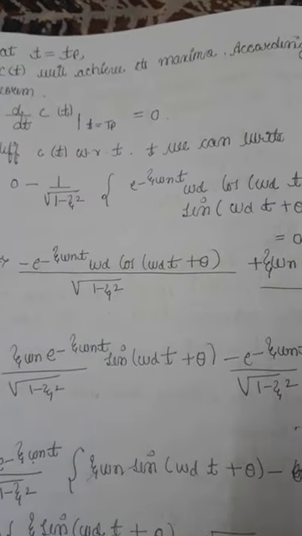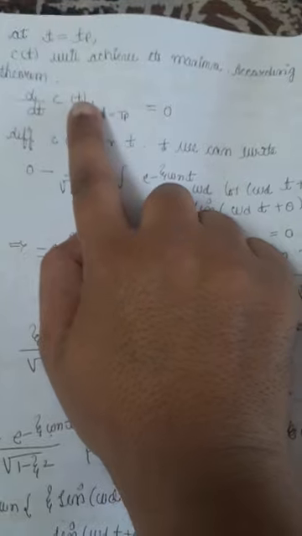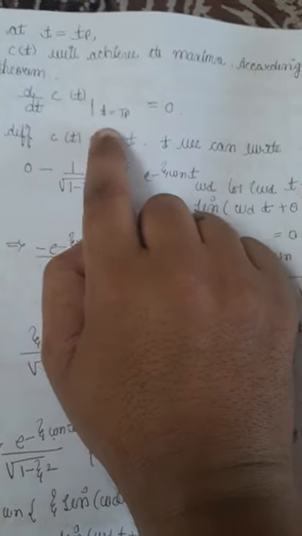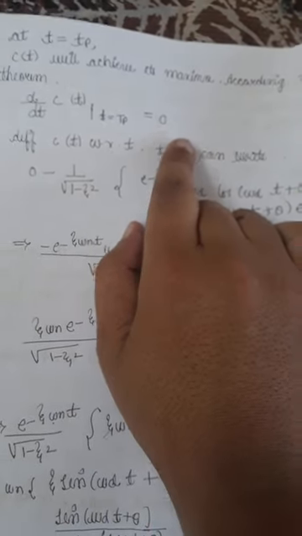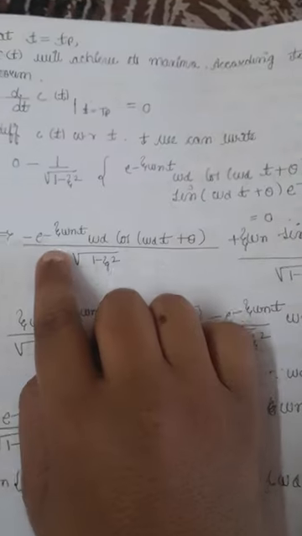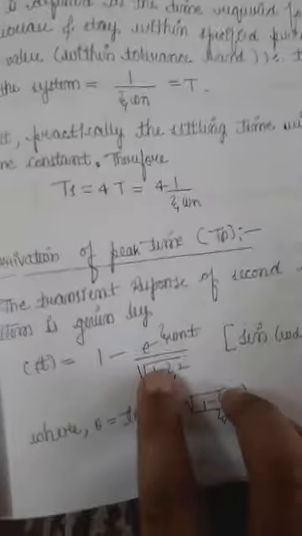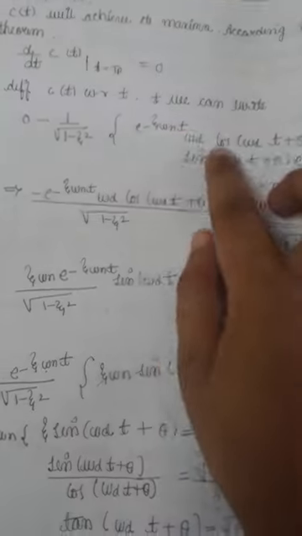Let us consider that t is equals to tp. C of t achieves its maximum according to that graph, or according to the maxima theorem: d by dt of C of t at t is equals to tp is equals to 0. So this is the maxima theorem. If you differentiate, C of t you already know, you will substitute C of t is equals to this and differentiate.